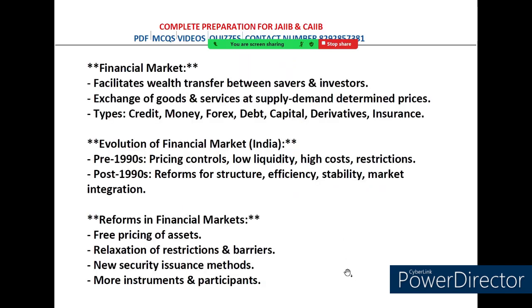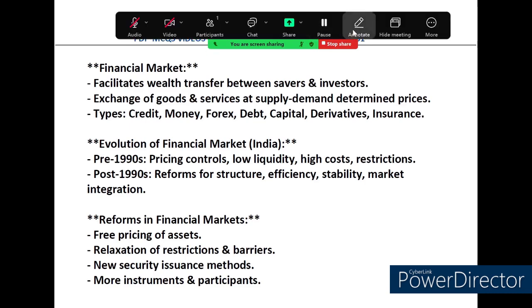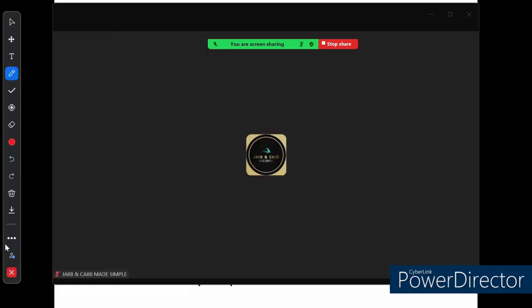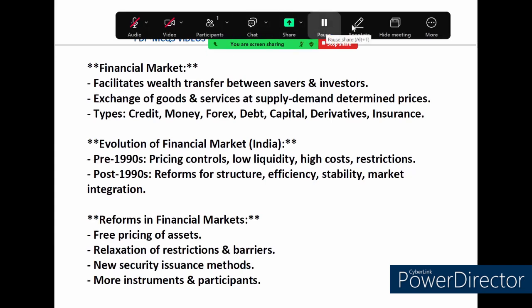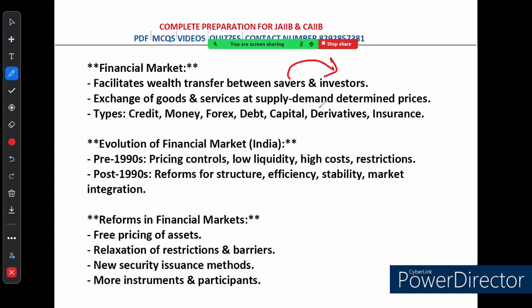Let's begin. First of all, financial markets are places where wealth moves from saver to the investor. Think of it as a platform for trading goods and services where prices are determined based on supply and demand. There are different kinds of financial markets like credit market, money market, forex market, that is called foreign exchange market, debt market, capital market, derivative market and insurance.